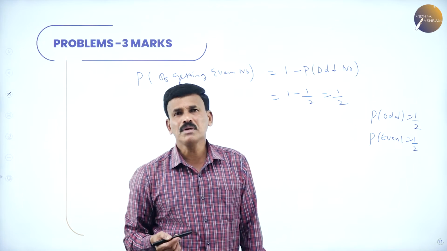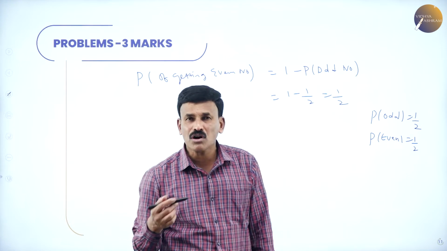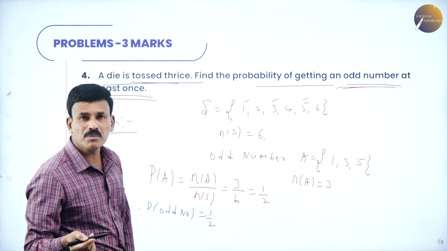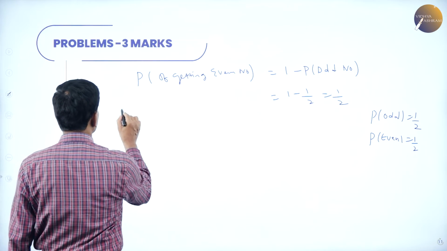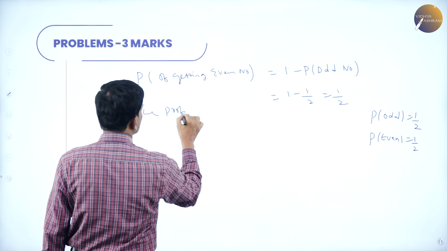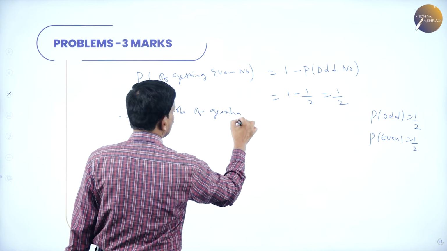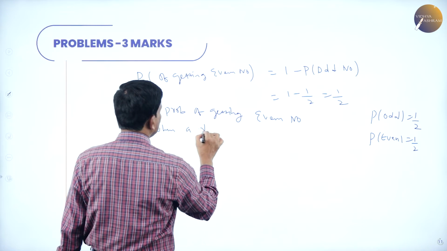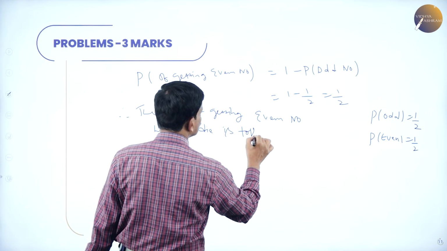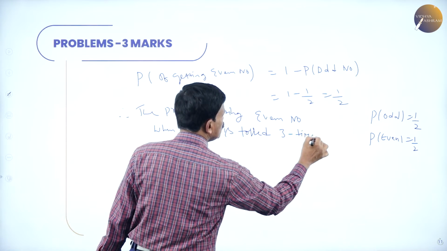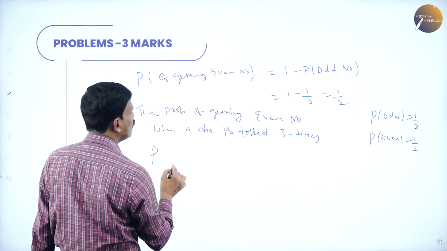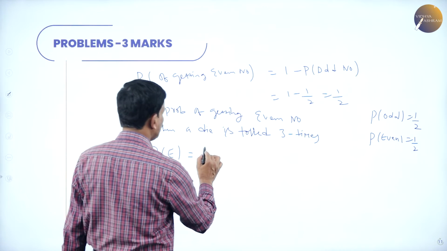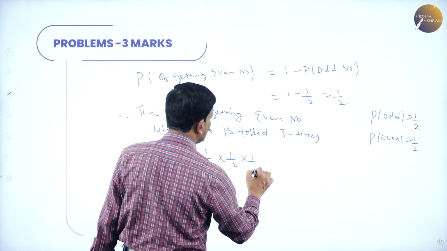Now let us find out the probability of getting an even number when a die is tossed 3 times. What is given? A die is tossed 3 times. First find out the probability of getting an even number. Therefore, the probability of getting an even number when a die is tossed 3 times is probability of E is equal to 1 by 2 into 1 by 2 into 1 by 2.